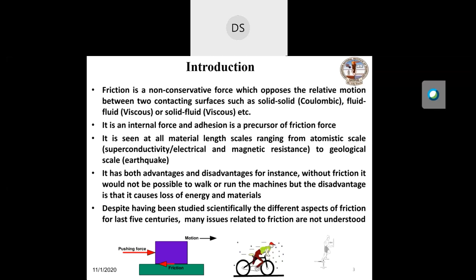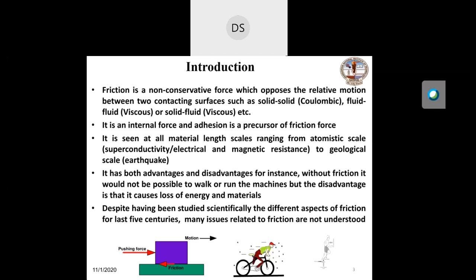What is an interesting aspect of friction is that it is present in all material length scales, ranging from atomistic scale, for example, superconductivity, electrical and magnetic resistance, to geological scale, for example, earthquake. Friction has both advantages and disadvantages.